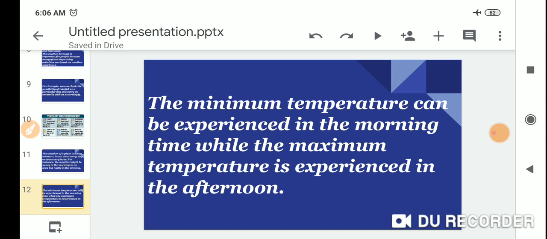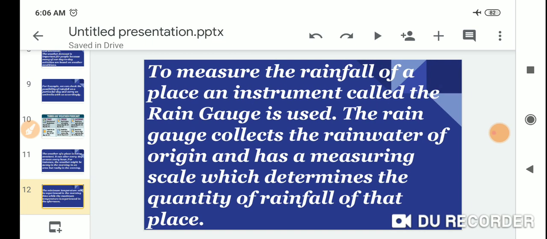So students, the minimum temperature is experienced in the morning time, while the maximum temperature is experienced in the afternoon. Minimum in the morning time and maximum in the afternoon.